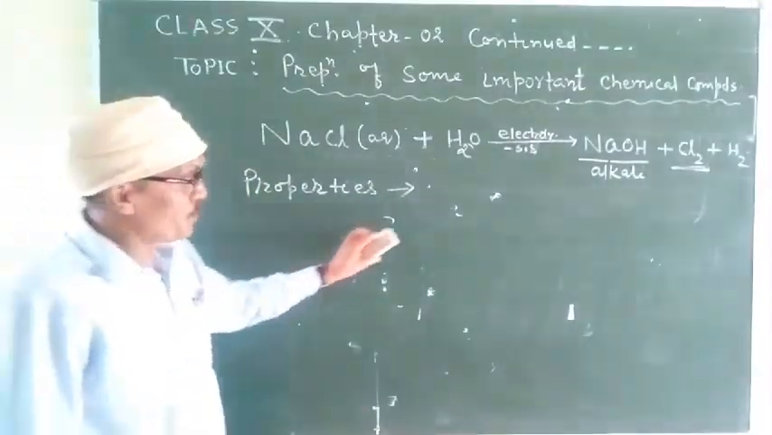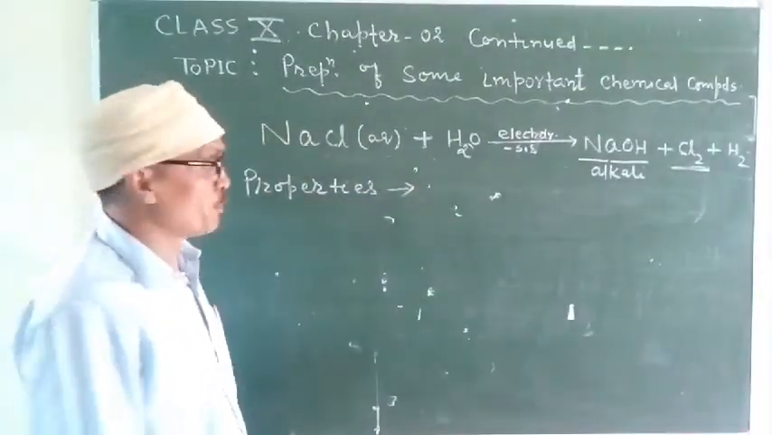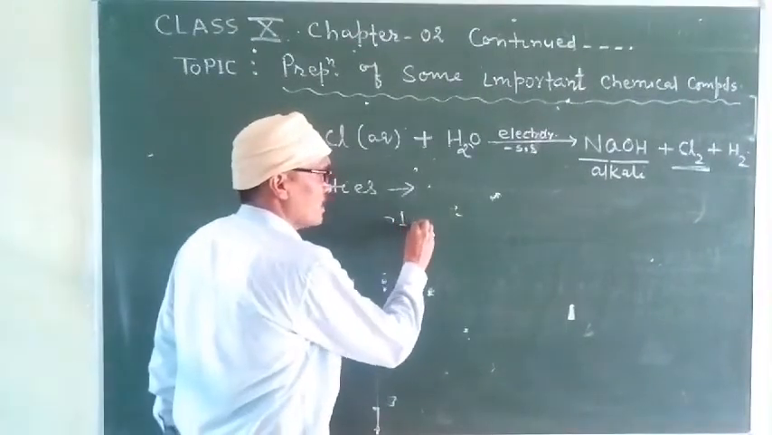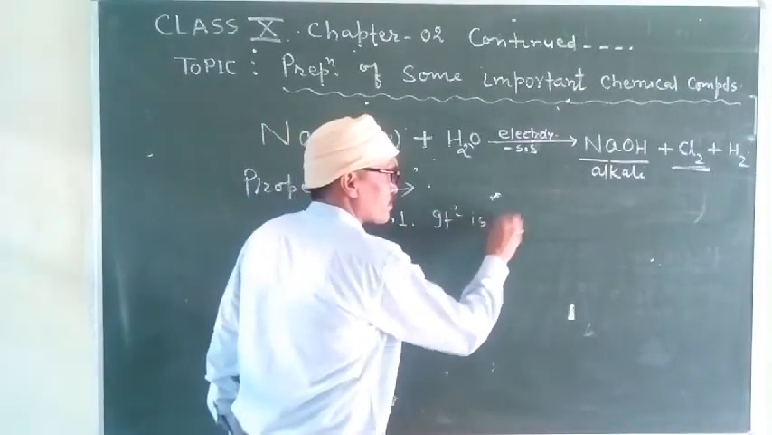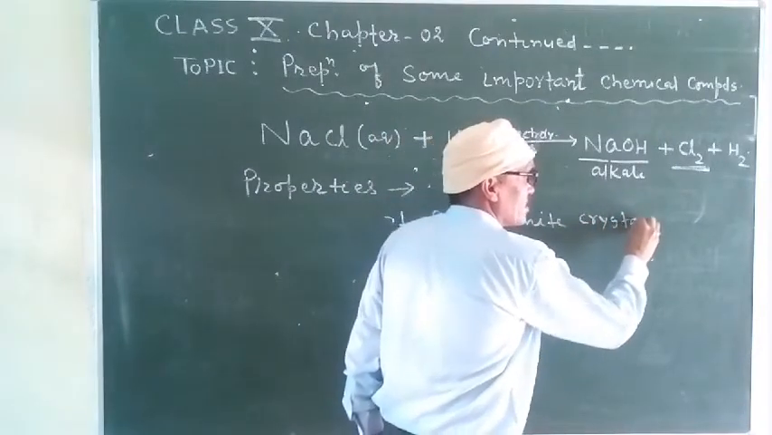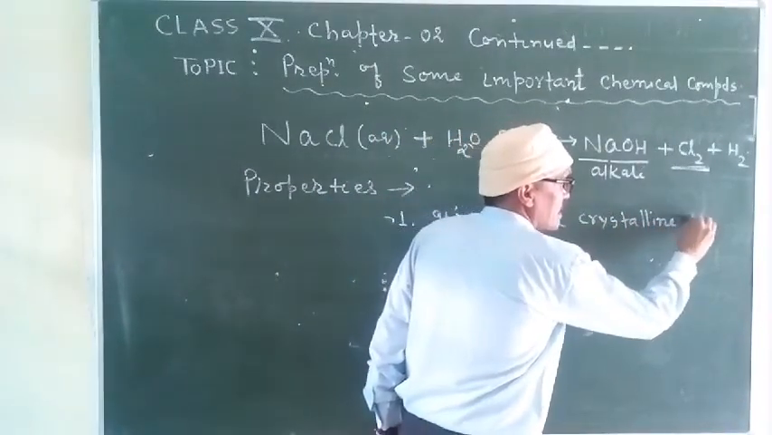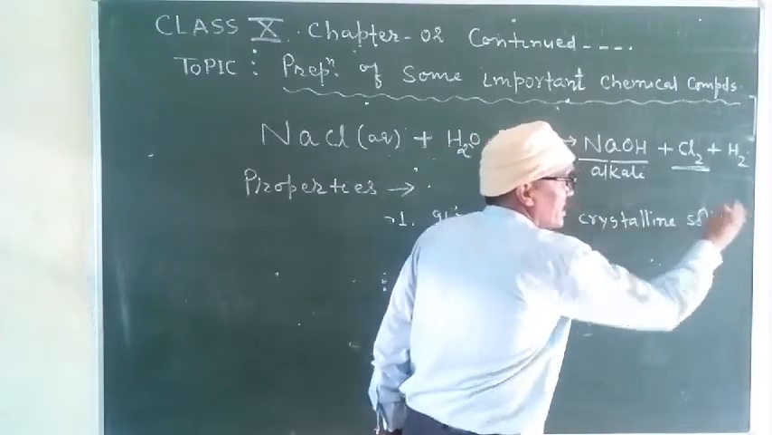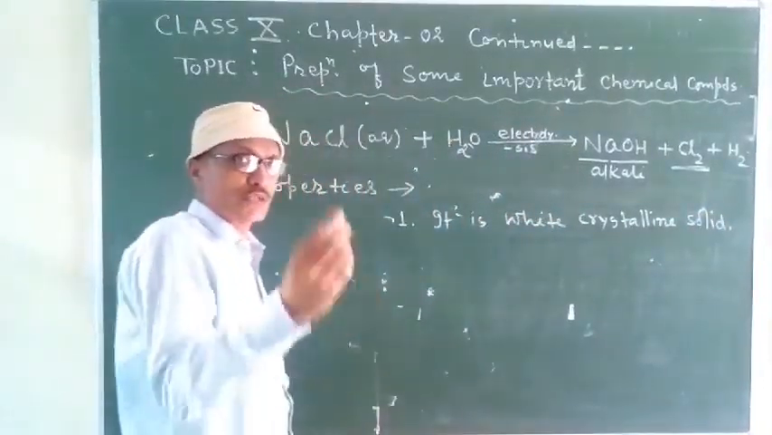Okay, so first property of caustic soda, it is a white crystalline solid. White crystalline solid caustic soda.